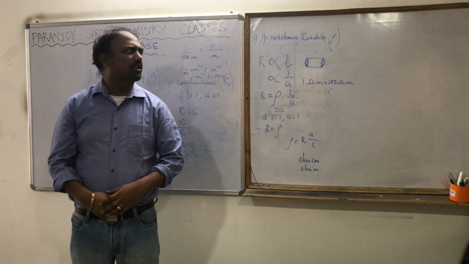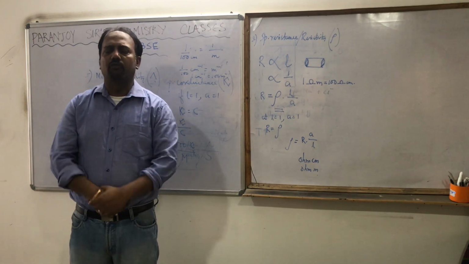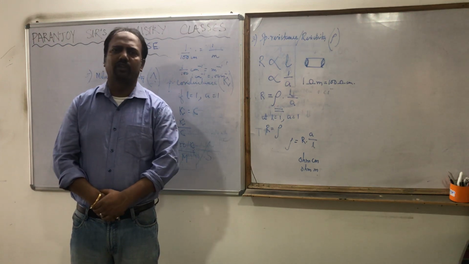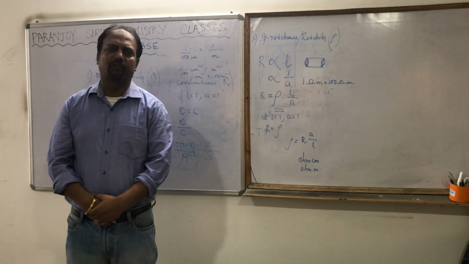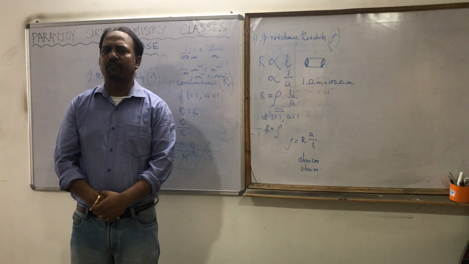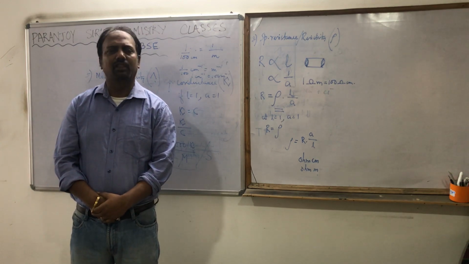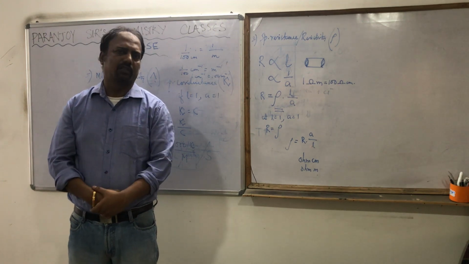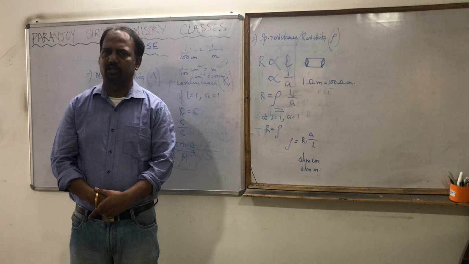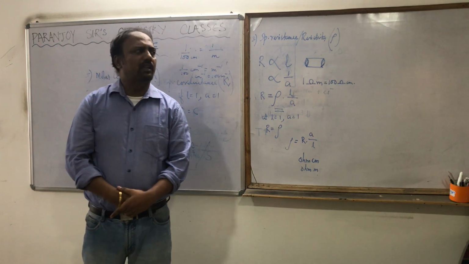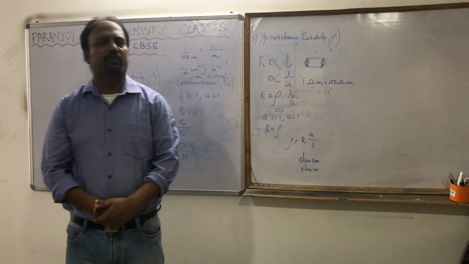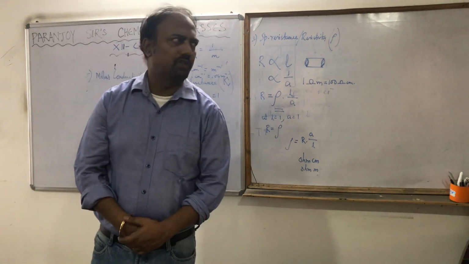Why? Because there are three factors that are involved. One is ion-ion interaction, one is ion-solvent interaction, and thirdly solvent-solvent interaction. All these three factors decrease if the temperature is increased, and hence the conductance increases. Then electrolytes can be of two types, strong and weak, and the substances which are non-electrolytes are also there.